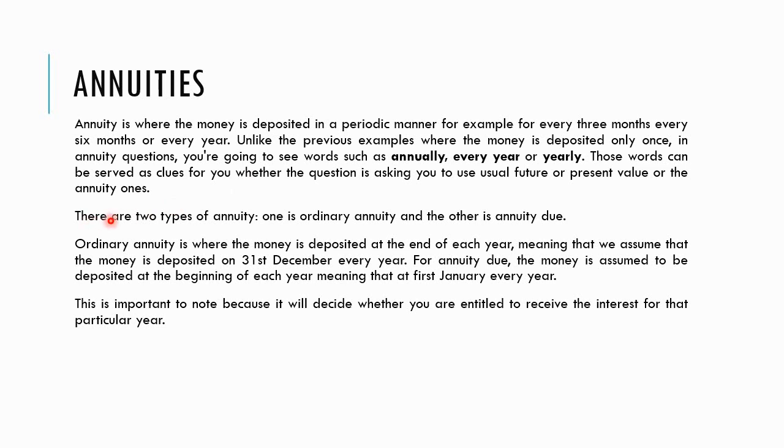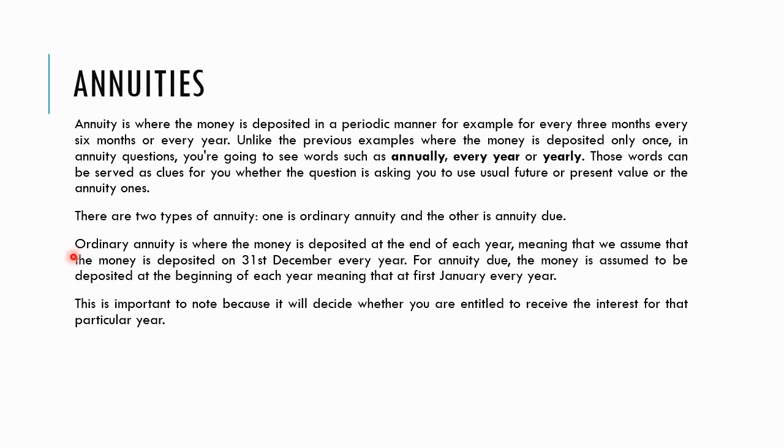So there are two types of annuity. One is ordinary annuity, the other one is annuity due. Okay, so you need to be careful in the question, because if you have mistakenly assumed that this question is using annuity due and this question is using ordinary annuity, your answer will be wrong, because ordinary annuity will have a different effect as compared to annuity due.